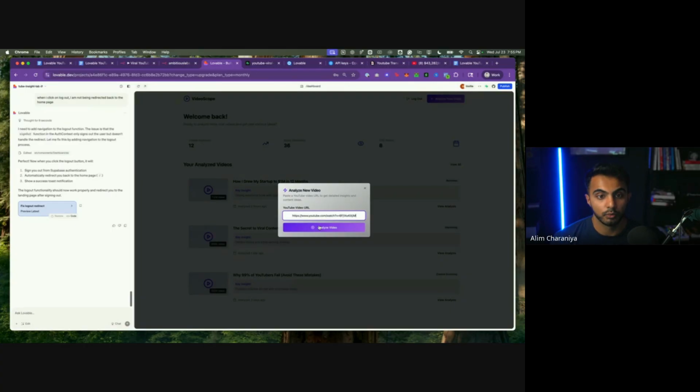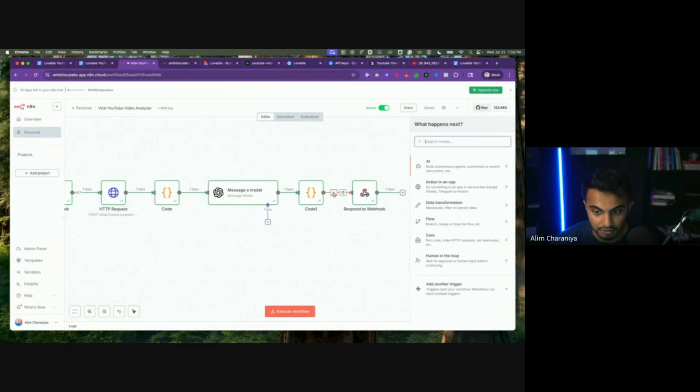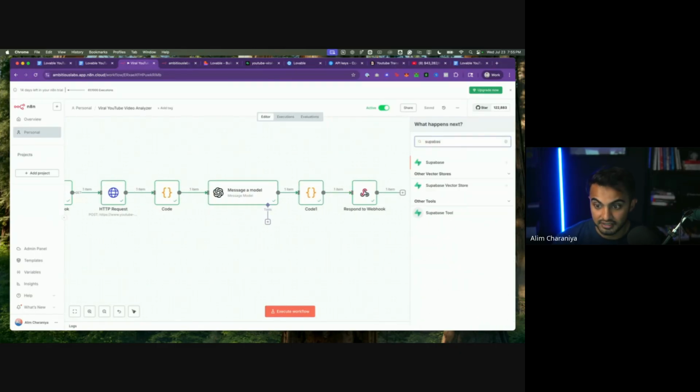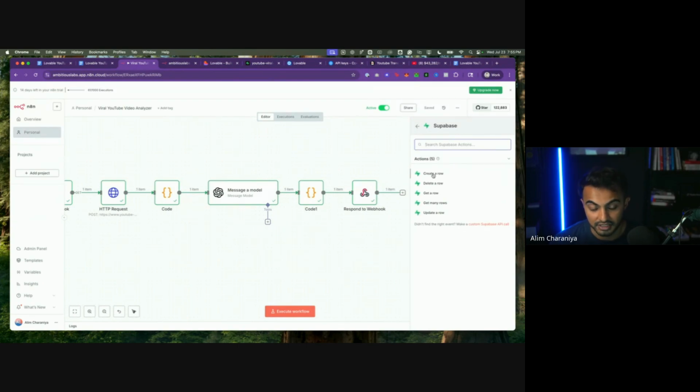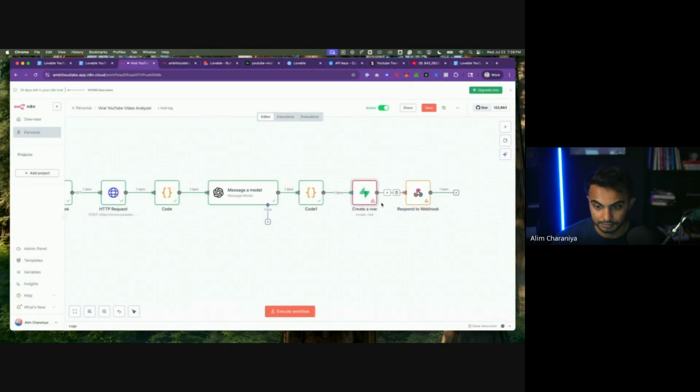One, we can do the database insert from here, we can do all of this logic. Then we can add another node here, which is Supabase, and we could add a row into the database from this workflow. We can definitely do that. All we would have to do is connect some credentials and insert the video analysis into the database. However, let me back out of here. However, I'm not sure I want to do that right this second.